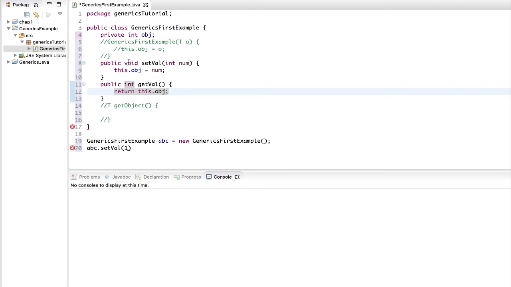If you look at the return types of these methods, you would clearly see that there is a difference. When I'm setting a value, I don't necessarily need a return type. All I'm doing is getting a value from the user and setting that inside my class's instance variable. Then if I want to see what's stored inside that variable, all I'm going to do is call get val, and this is going to give me what's stored inside that instance variable.